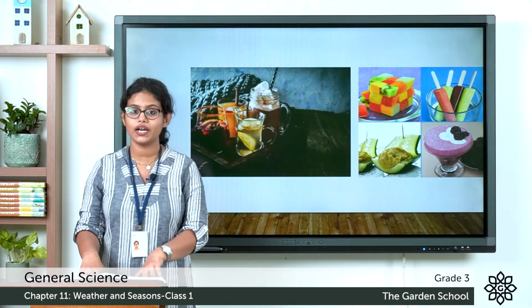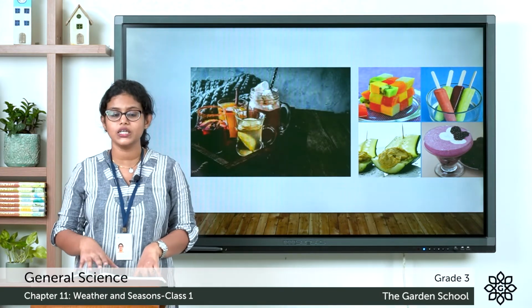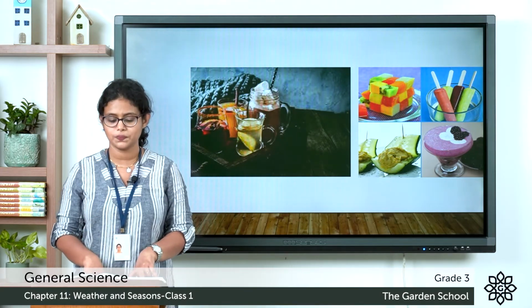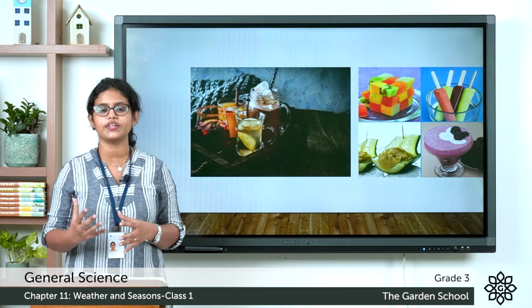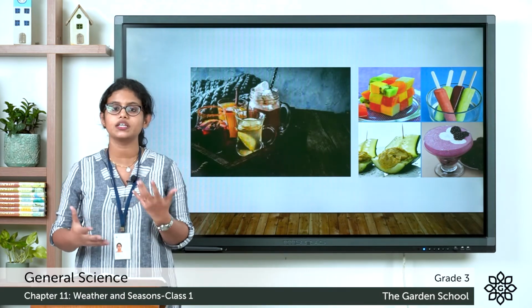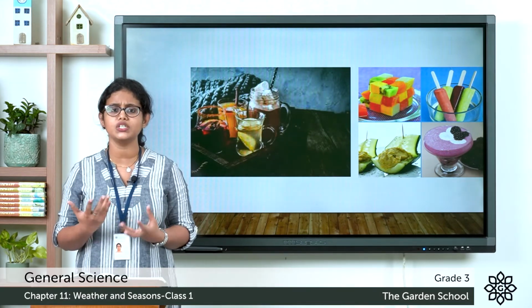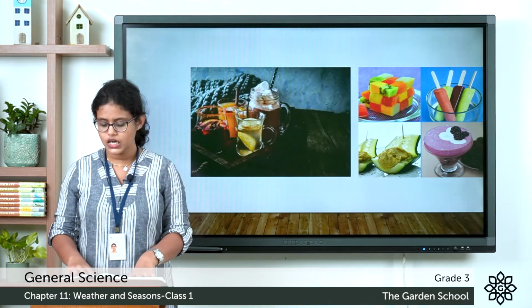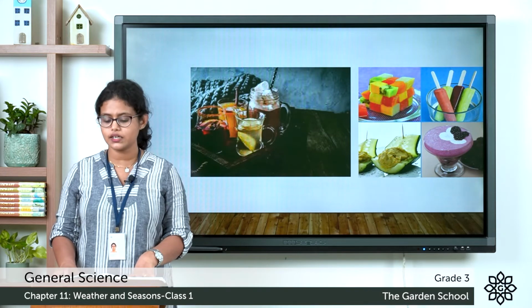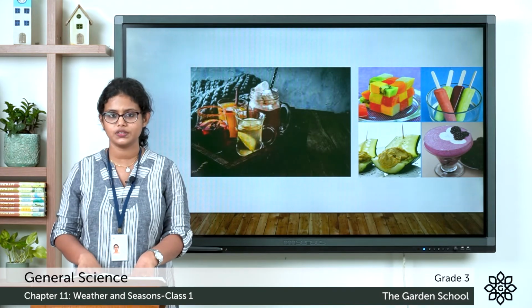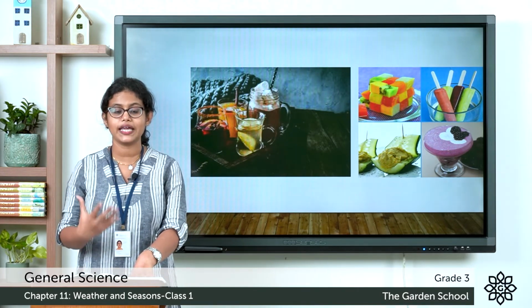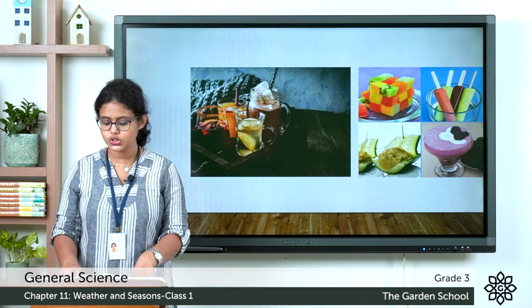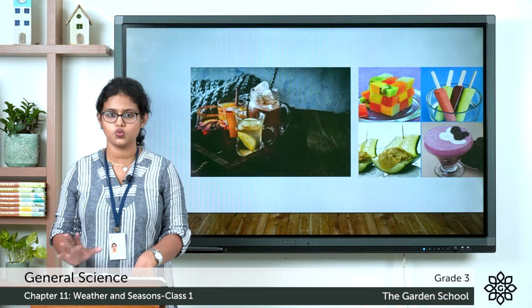In page number 111, you can see the keywords given. See the first one, weather. So what is weather? Weather means the condition of the air around us. Weather can be sunny, cloudy or windy. Then humid. So what is humid? A weather condition in which air contains a lot of water vapor. Then what is water vapor? The gaseous form of water. Then windy. A weather condition in which strong wind blows.